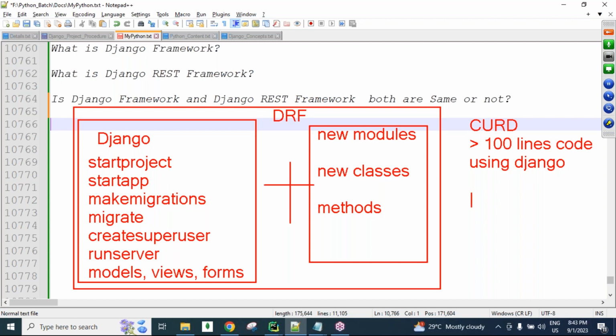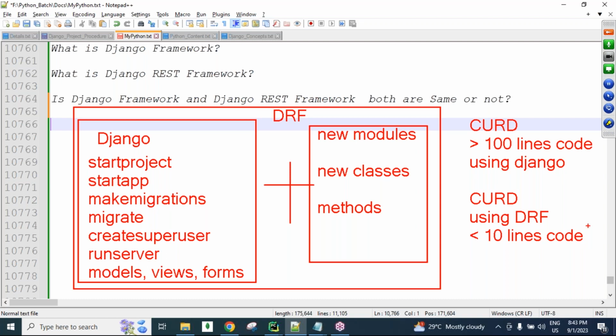The same CRUD operations using the DRF, the Django REST framework, need less than 10 lines of code. Using the Django REST framework we create the APIs, and using those APIs we can perform the CRUD operations on our application's database by writing fewer than 10 lines of code.